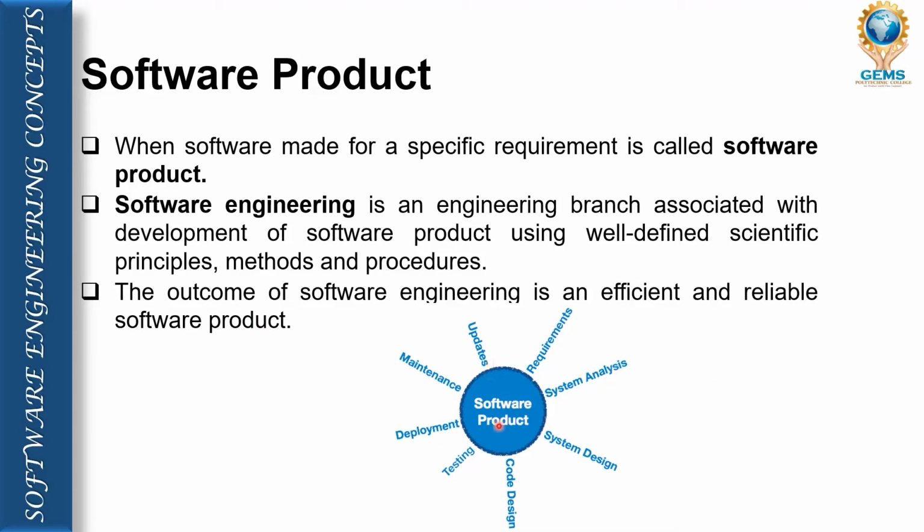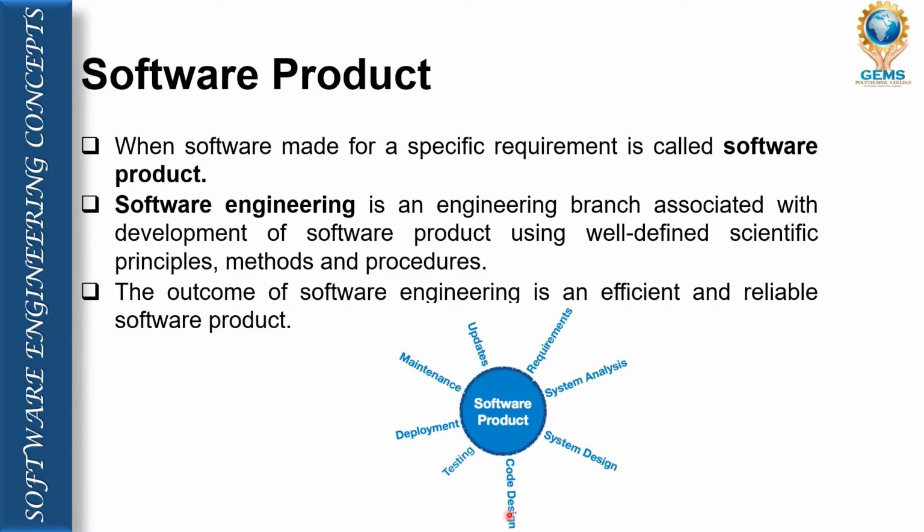See here, dear students, software product development is a cyclic process. We will get the requirement from the client. After getting the requirement, we will analyze it. Then we design based on the analysis or documentation. Then based on the design or architecture, we put things into source code or coding.